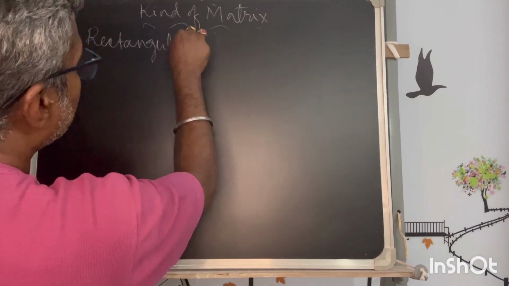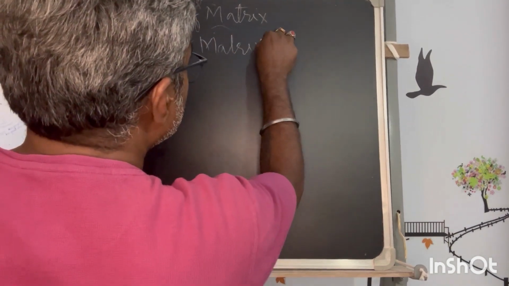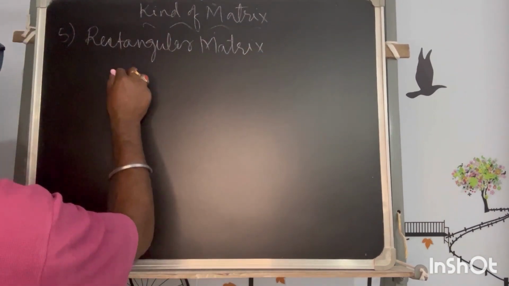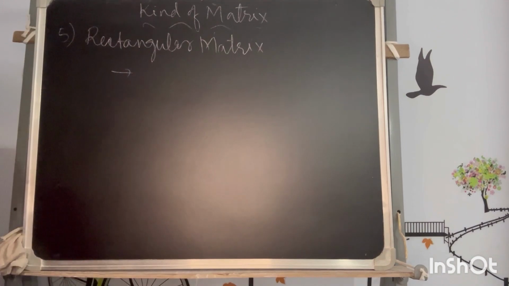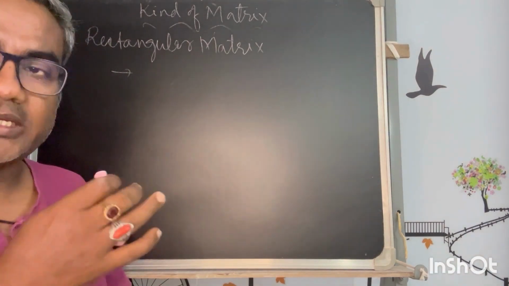rectangular matrix. Okay, so what is that? Generally any matrix, in general form, can be of any size, any order.